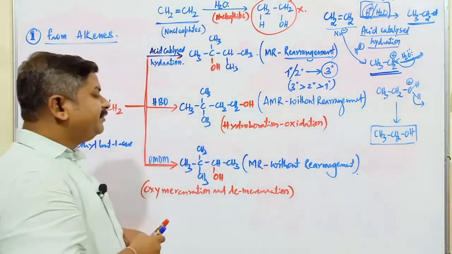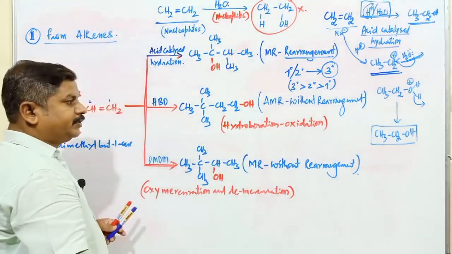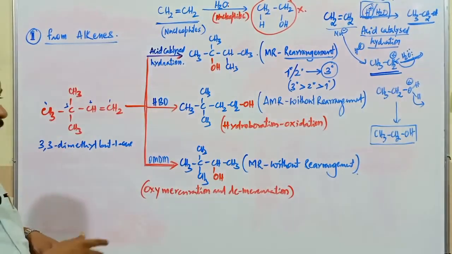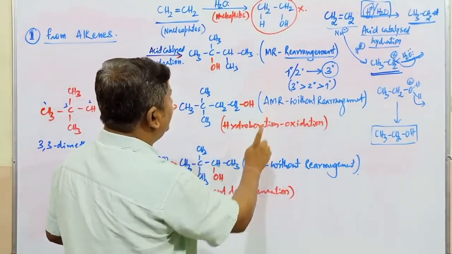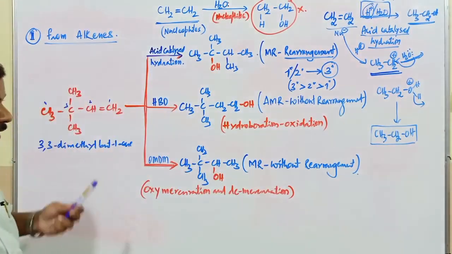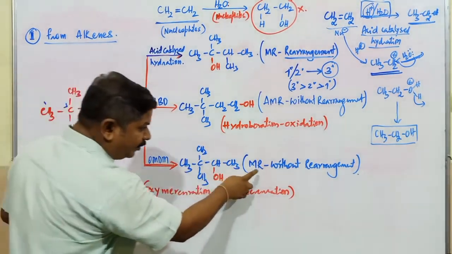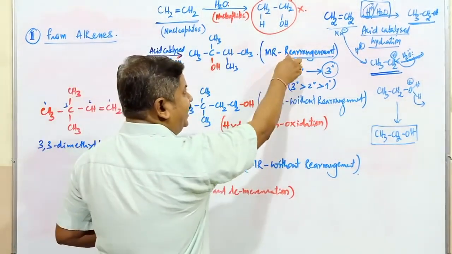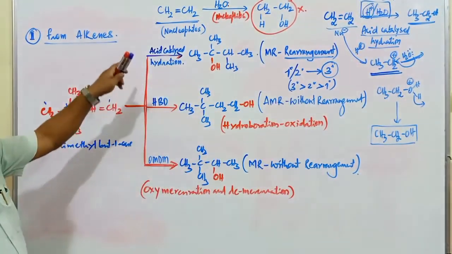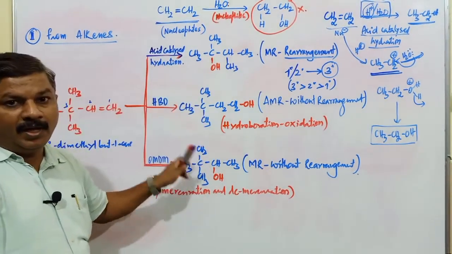But since the second method, the hydroboration method, follows anti-Markovnikov's rule, the question of rearrangement does not arise. I already studied this in class 11. That reaction takes place according to anti-Markovnikov's rule. Here is the formation of tertiary alcohol, but there is the formation of primary alcohol. The third method is very similar to the first method, that is, it follows Markovnikov's rule, but what is the difference? Rearrangement is possible here, but there rearrangement does not take place. That is the difference between these three methods for the conversion of alkene into the respective alcohol compounds.